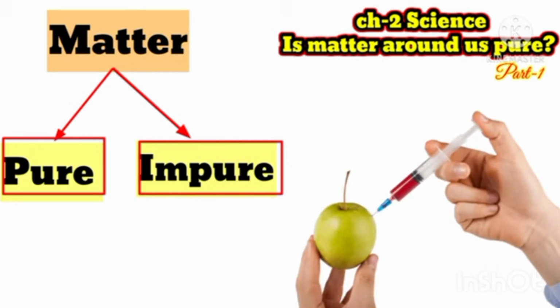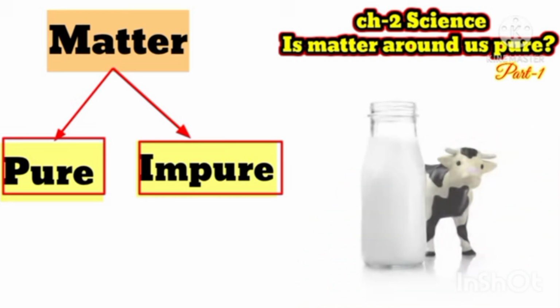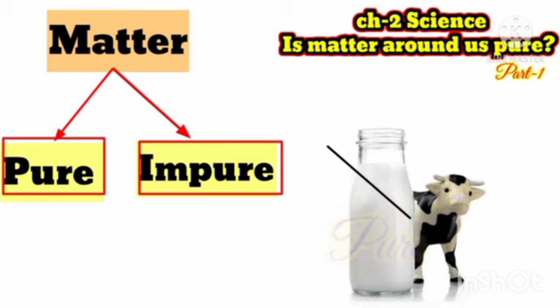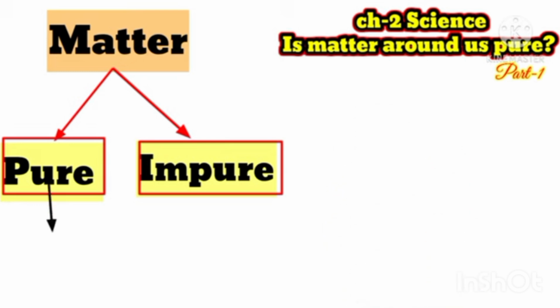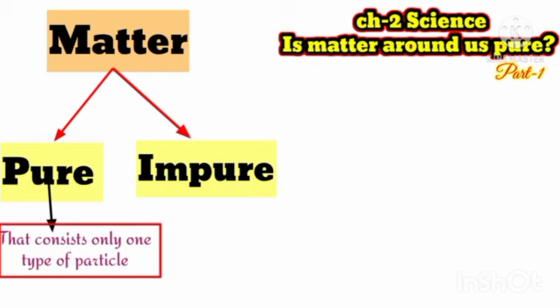As we know, impure substance means any substance with additives, but this is not entirely true. We know milk is pure, but you don't know the fact that milk is not a pure substance. We are going to learn that. It is shocking, no? So, what are pure substances? Pure substances consist of only one type of particles.